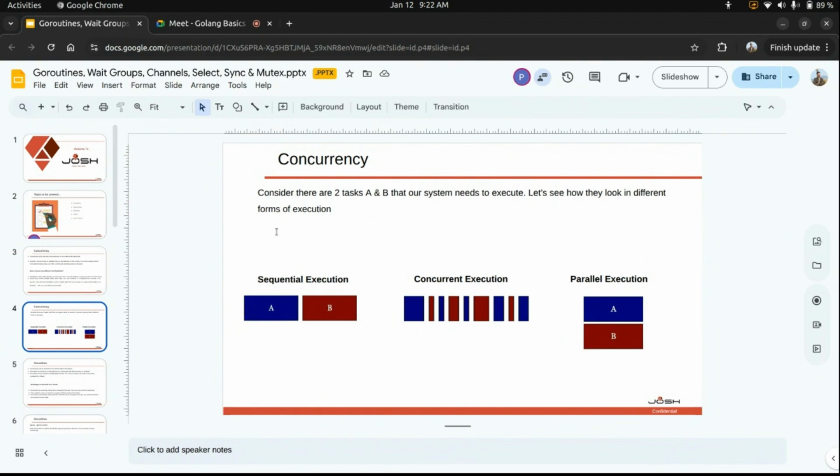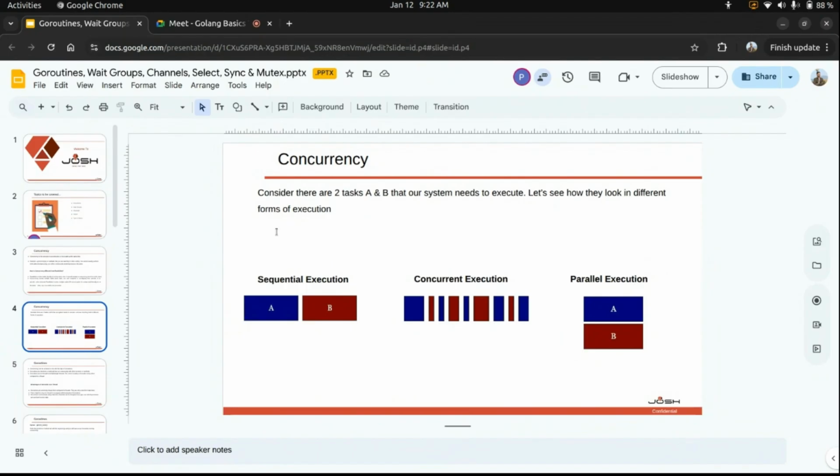It continues, and when it ends, then another process starts. So this is sequential execution. No two processes have overlapping execution, right? Whenever one process is done, only then the second process starts. Now the second is concurrent execution. See that process A has started in concurrent execution. It has completed some part of execution, then it halted. The processor has switched context to process B. Now process B has executed. Again, there is a context switch between the two processes. So this is concurrent execution. This can be performed in a single thread or single processor. A single processor handles the execution of both tasks.